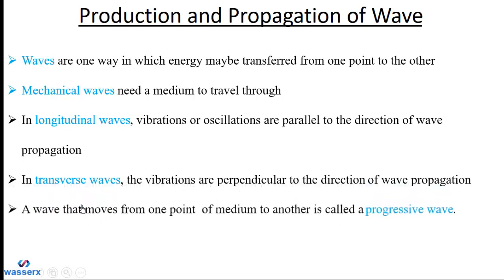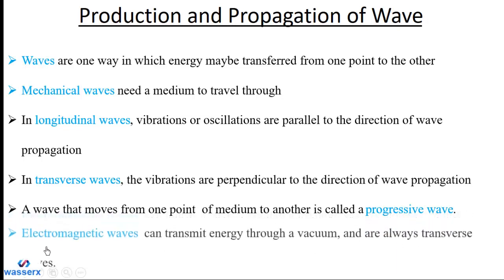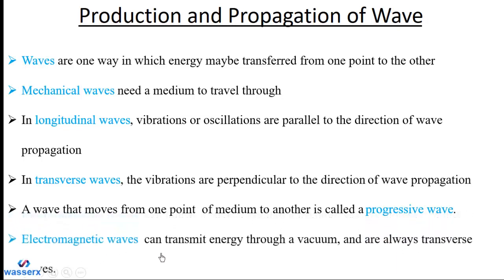A wave that moves from one point of medium to another is a progressive wave. Electromagnetic waves are waves that can transmit energy through a vacuum, and these waves are always transverse waves.